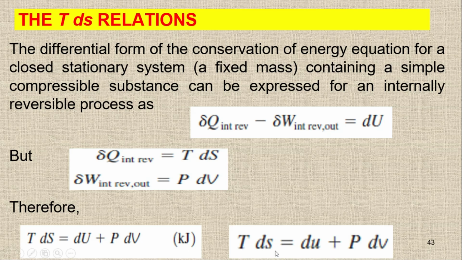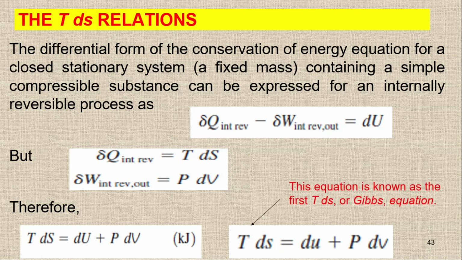Or in terms of specific quantities, I can write it like this: Tds, with the small letters for the specific ones, instead of the capital S. This equation is basically known as the Gibbs equation or the first TdS equation, where TdS is equal to du plus Pdv. So this is the first equation.